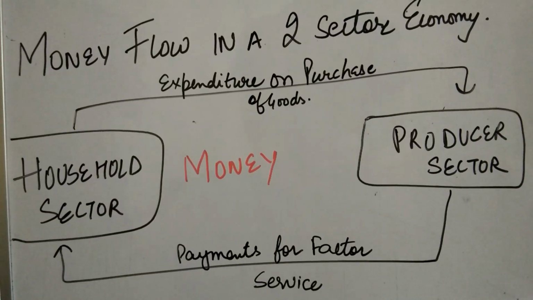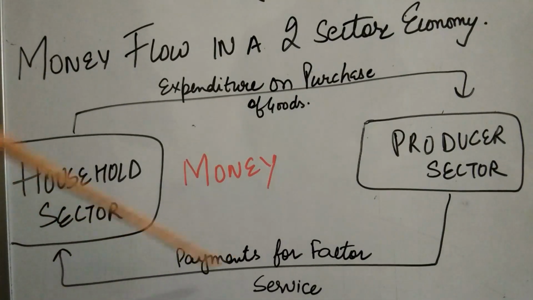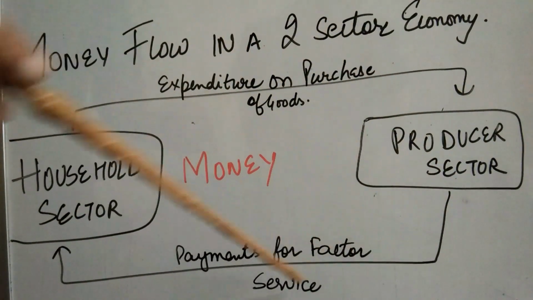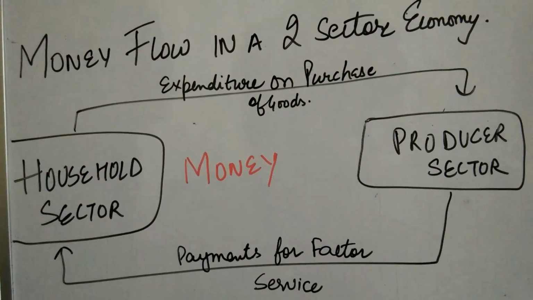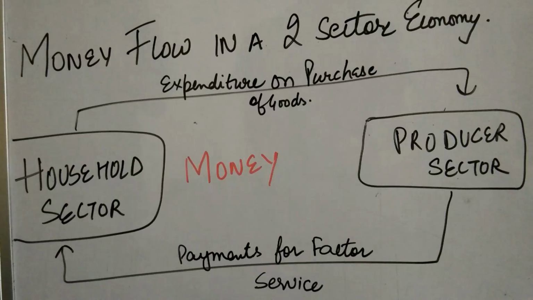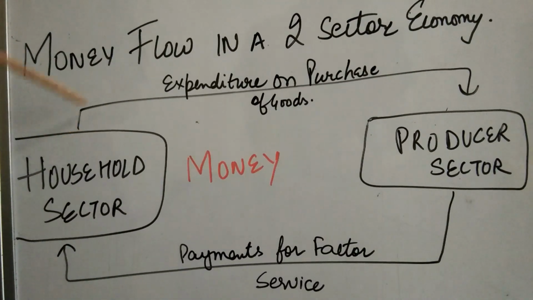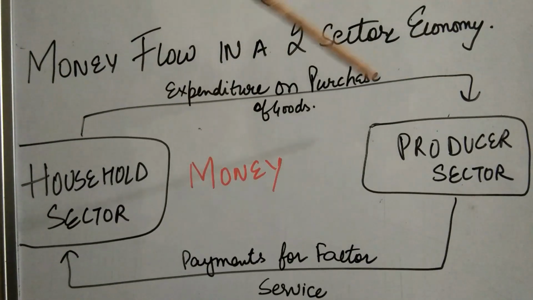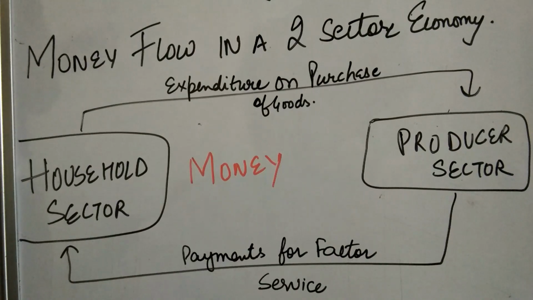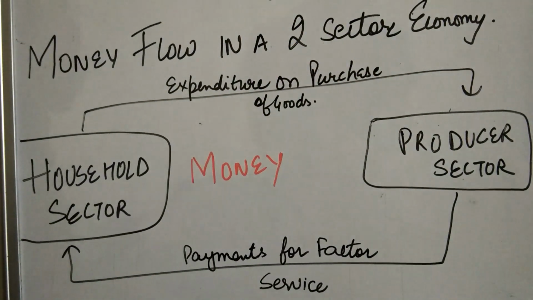So the producer sector will make payment for the factor services that it is purchasing from the household sector in terms of land, labor, capital. Whereas the household sector will be making expenditure, giving back money to the producer sector by purchasing the goods and services that this sector is producing.